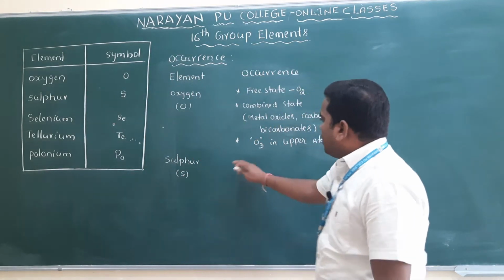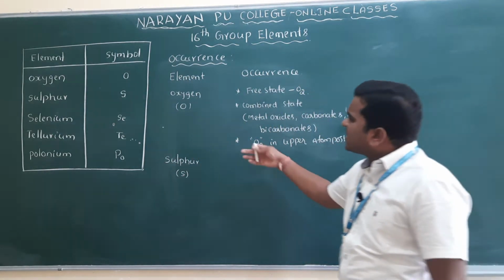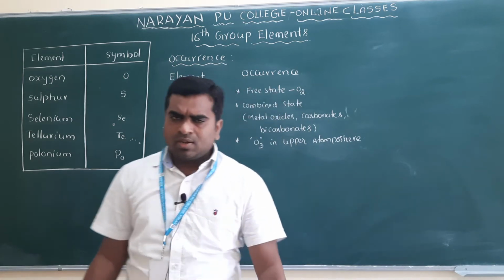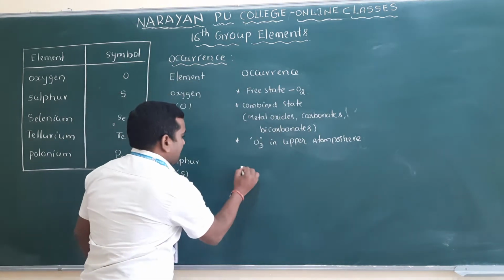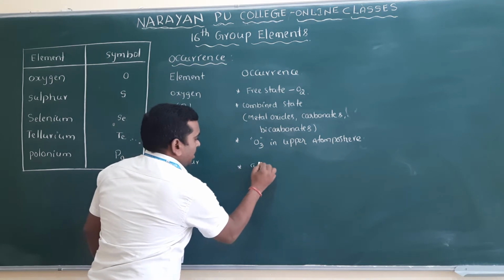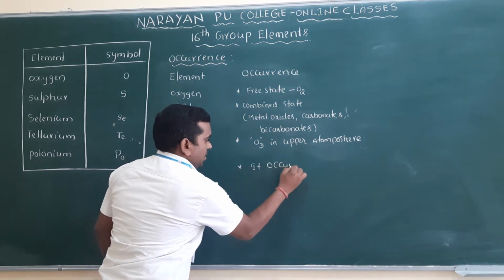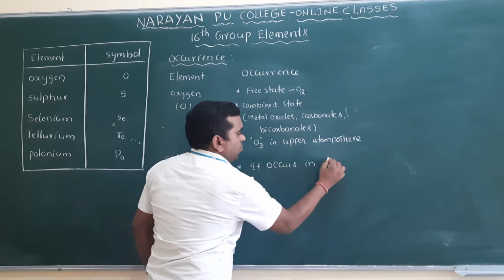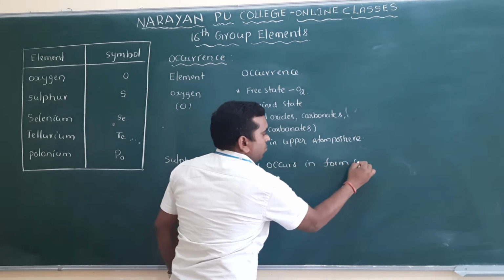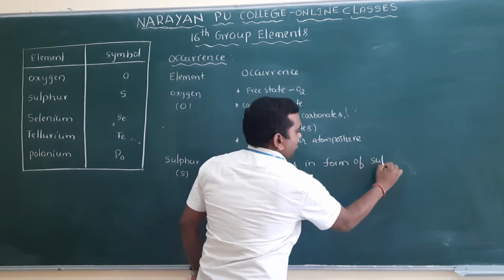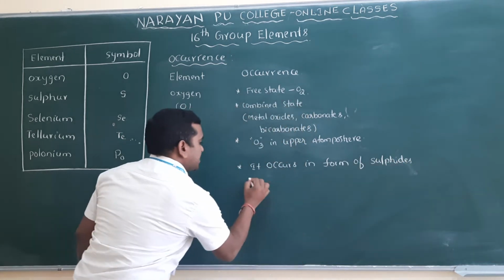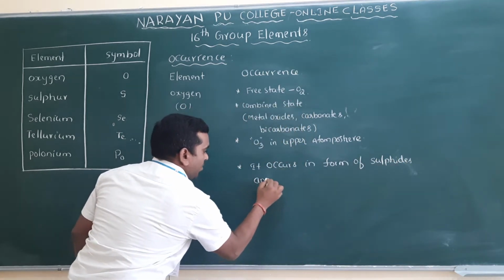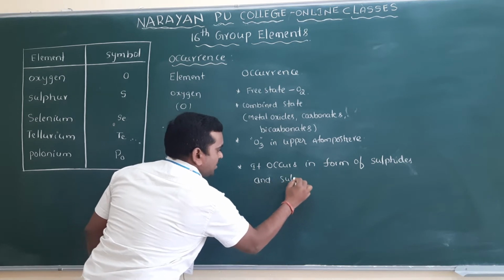Sulfur is less abundant than oxygen, but it occurs in the form of sulfides and sulfates.